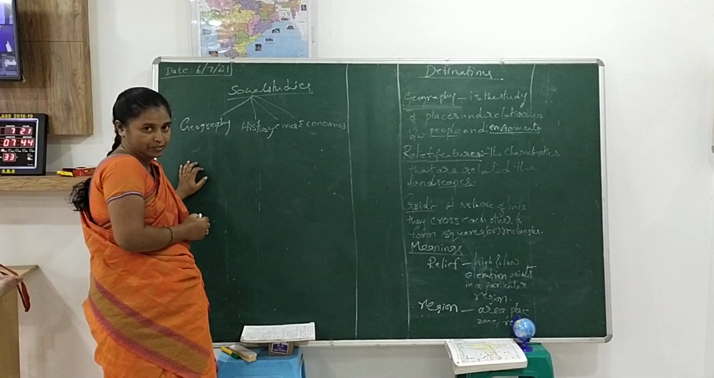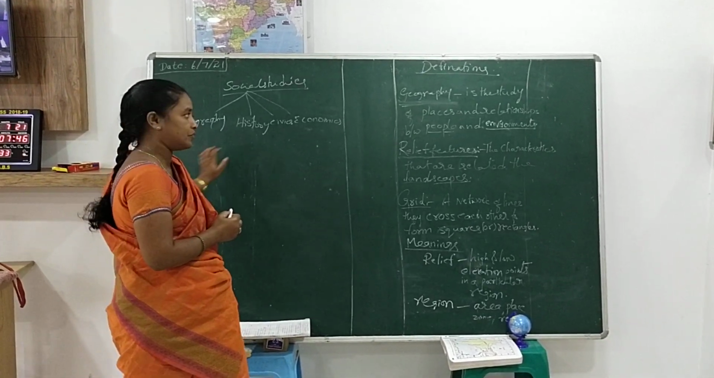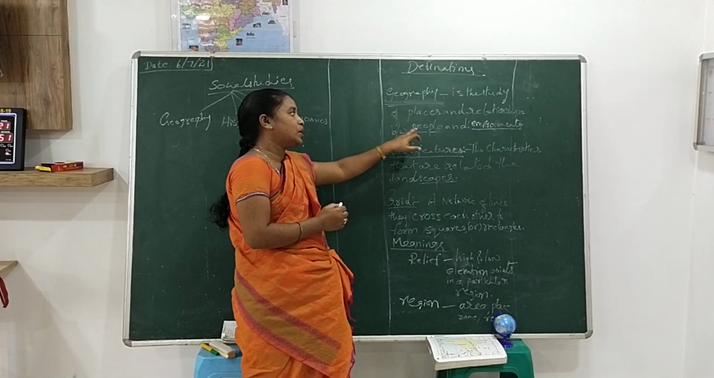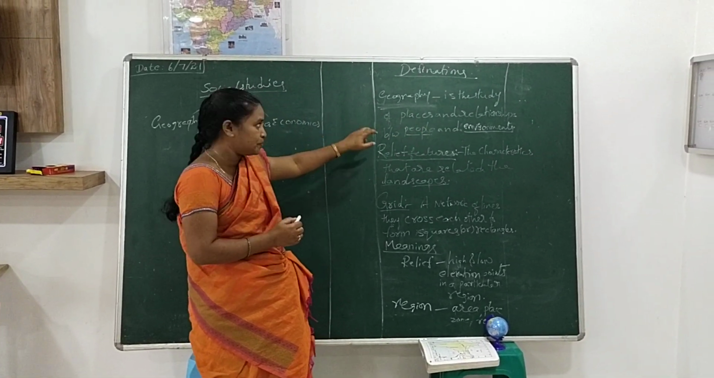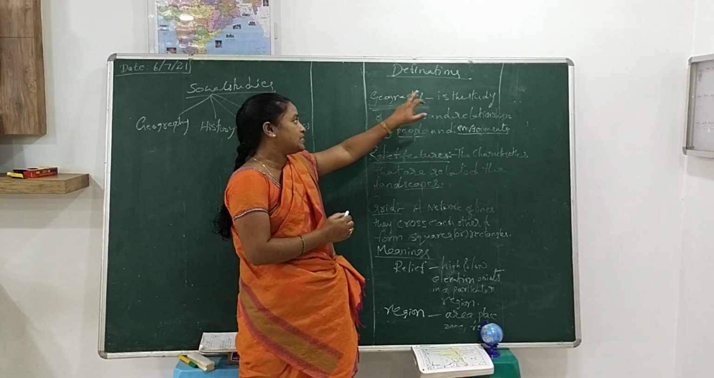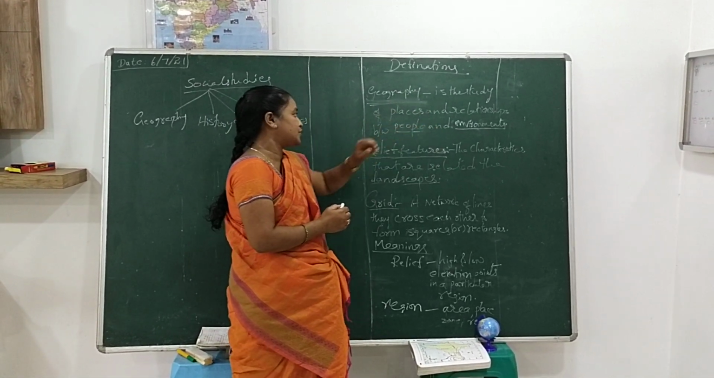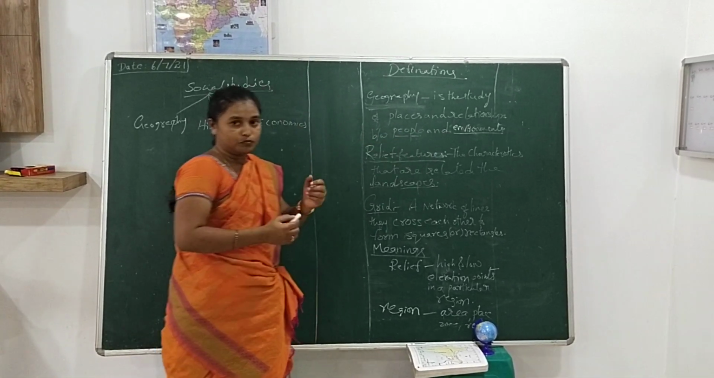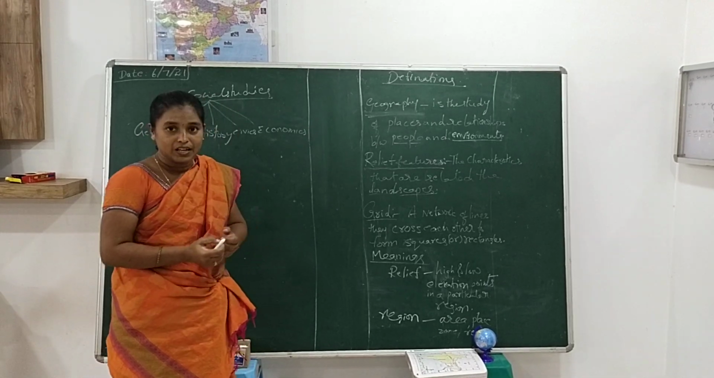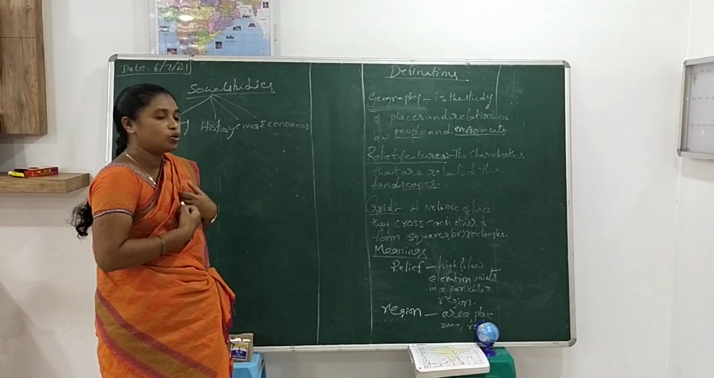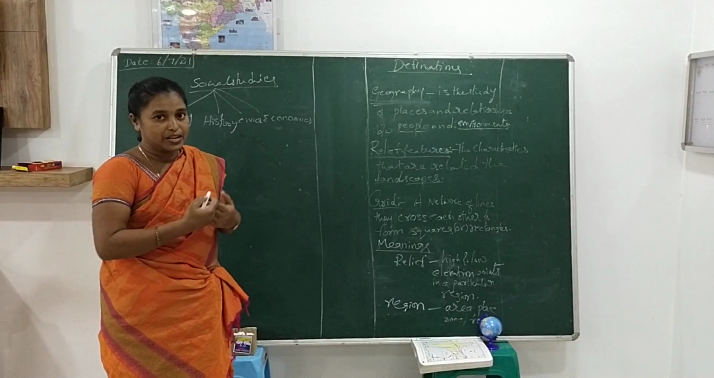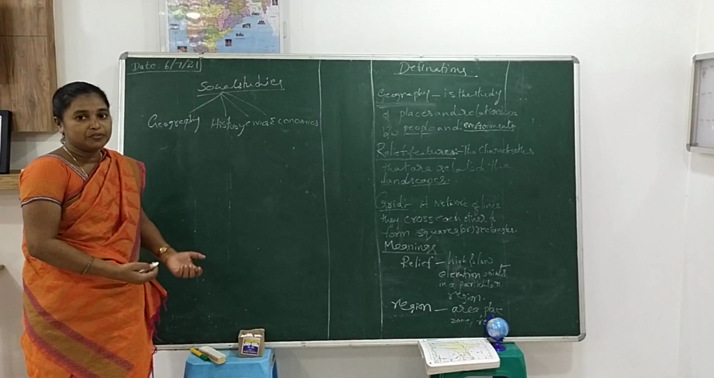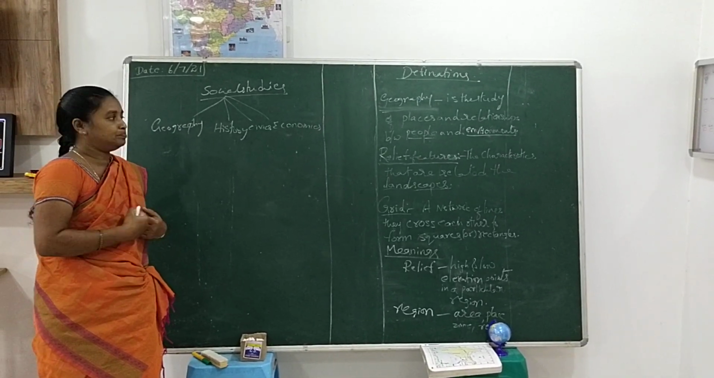What is geography? First we have to talk about what geography is. Geography is the study of places and the relationships between people and the environment. Again I am repeating, geography is the study of places and the relationships between people and the environment. About the people, we belong to which country? Yes, India. So we are Indians. We are Indian people, so we have a relationship with India.